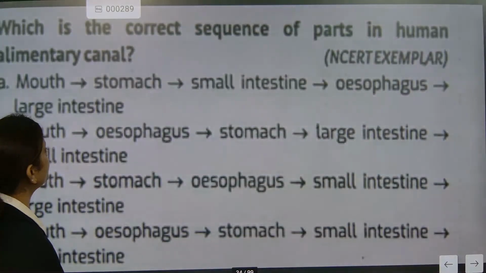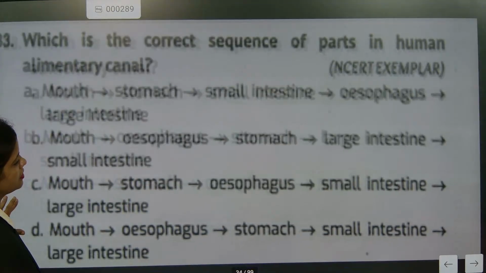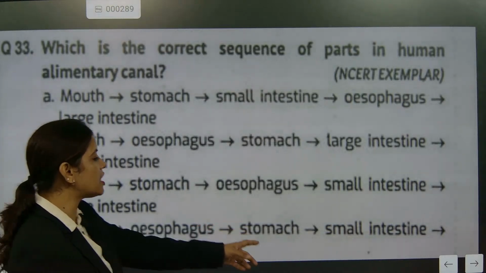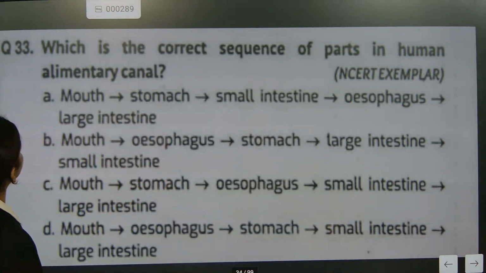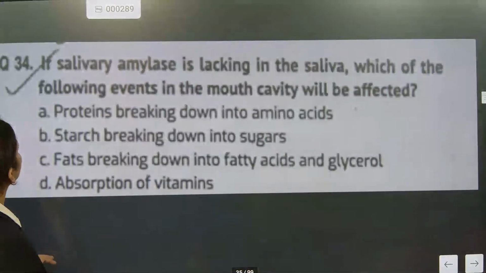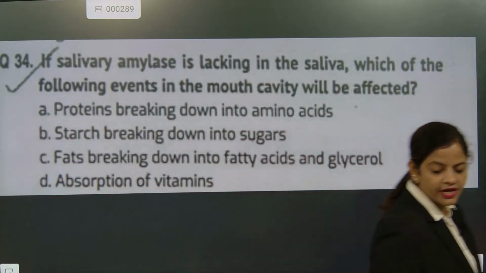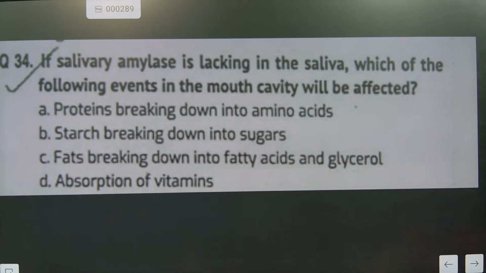Next is this one. Go for it. Mouth, esophagus, stomach, small intestine and large intestine. D is the correct answer. Come on, go for 34. Absolutely correct, all of you. We'll go for the next one.